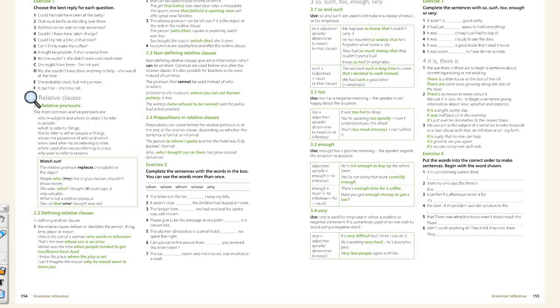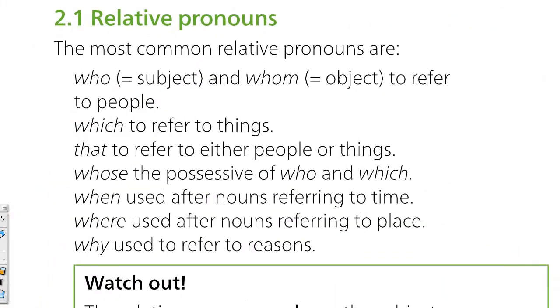Now, relative clauses. You have these relative pronouns, okay? Remember, be careful with when and where, because you use when and where when it refers to the time when something happens or the place where something happens. But sometimes a place or the time can be a subject, okay, or can be an object. For example, Elda is a city that you hate. You hate Elda, so Elda is not the place where it happens. Okay, so there you'd say Elda is a city that you hate, that you don't like, or that is close to Alicante. Okay, so be careful with that.